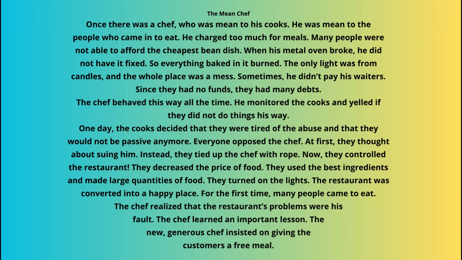Everyone opposed the chef. At first, they thought about suing him. Instead, they tied up the chef with rope. Now, they controlled the restaurant. They decreased the price of food. They used the best ingredients and made large quantities of food. They turned on the lights.